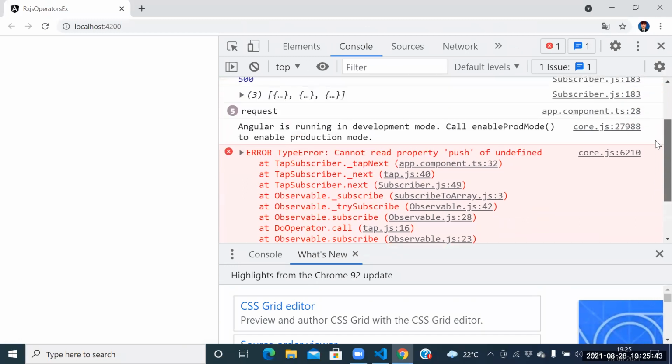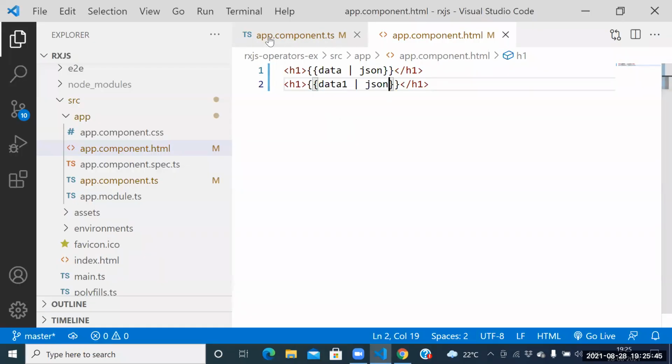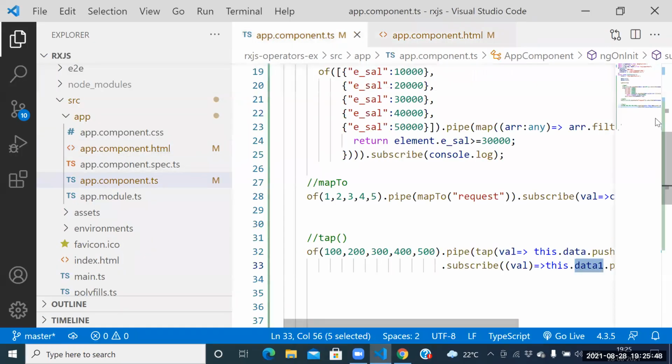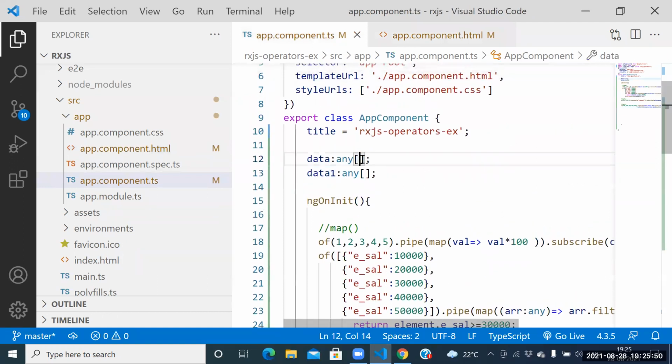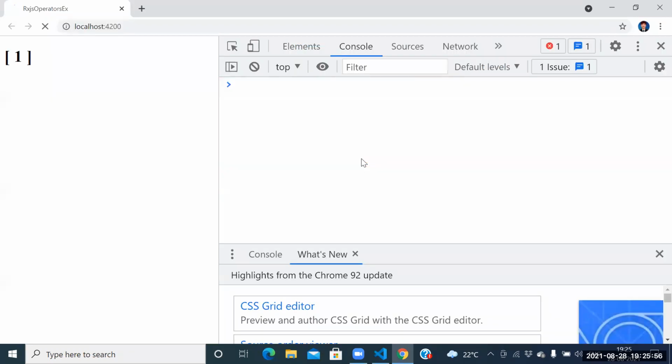Error. Why are we getting it, guys? Okay, the reason is push equal to empty array. Yes. Guys, see this one.